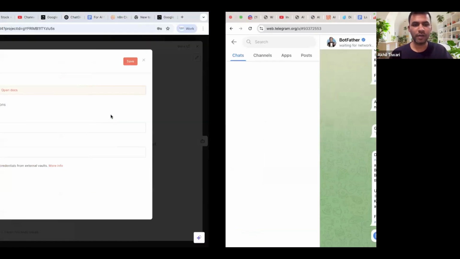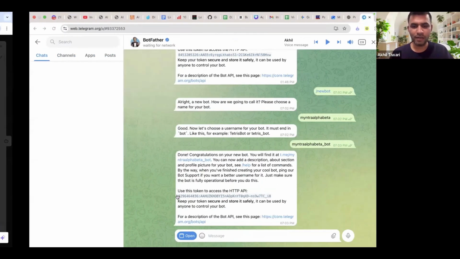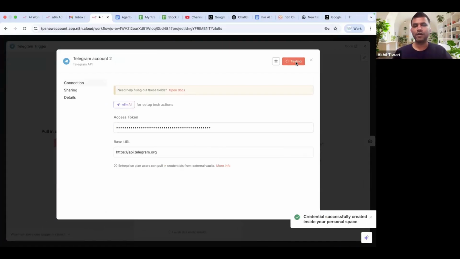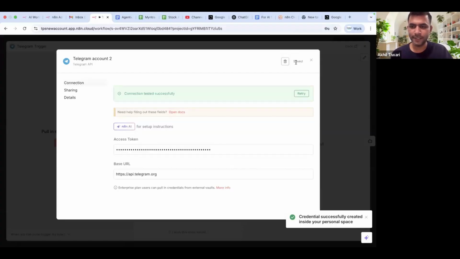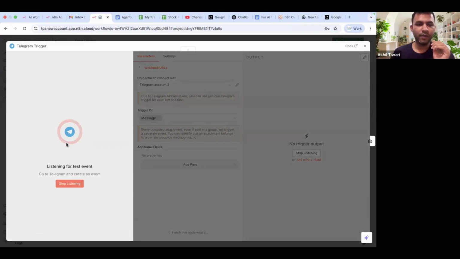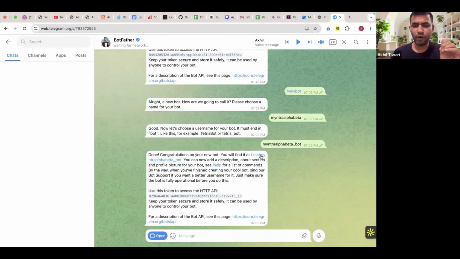Only the name here is not API key, but access token. Add this access token. Okay, I've added this, and it'll do the connection. Whenever the connection is successful, you can see that the signal is green. Now we will go ahead and test it. To test it, just click on execute step. Whenever you click on this, it'll say, okay, I'm listening for test event. You can find your bot URL here.